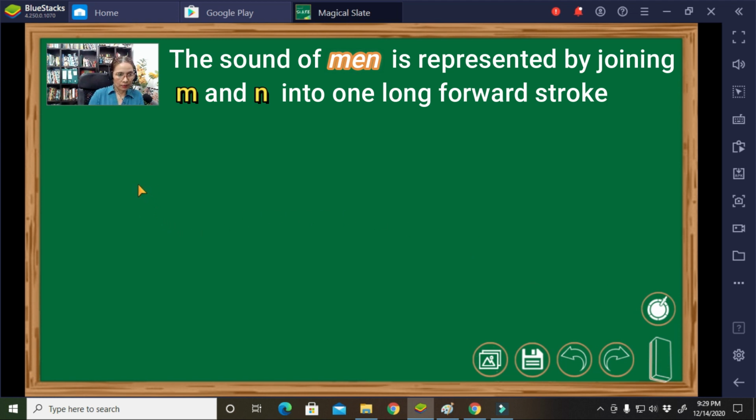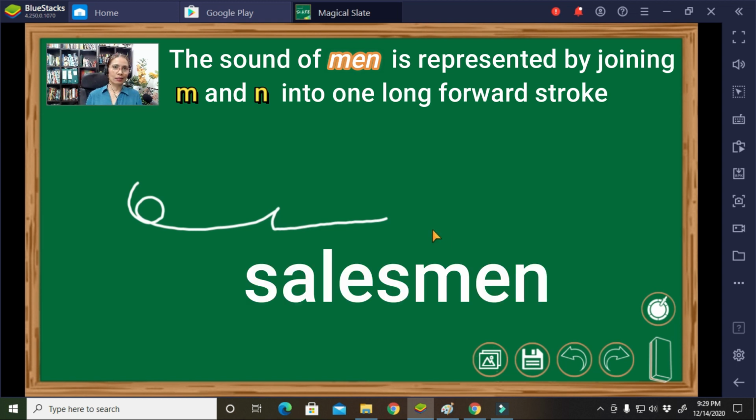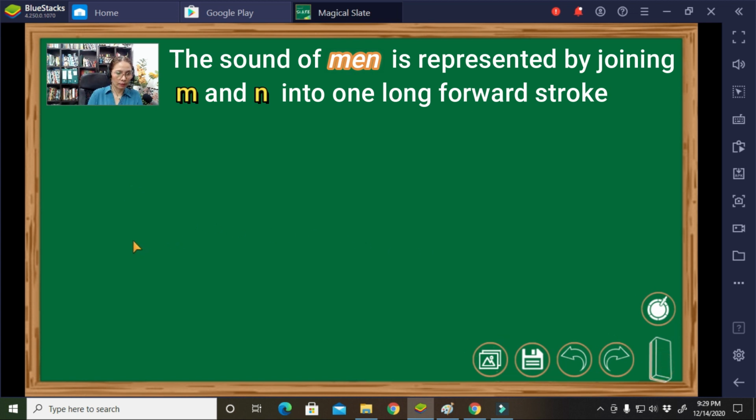Next word. What about this? It is a left S, a big circle, and a long forward curve followed by another left S and a long straight line. What is the word? Very good. It is salesman. Alright, next word. What about this one?